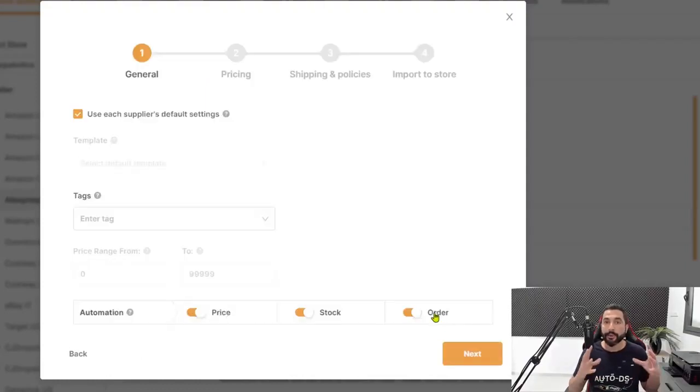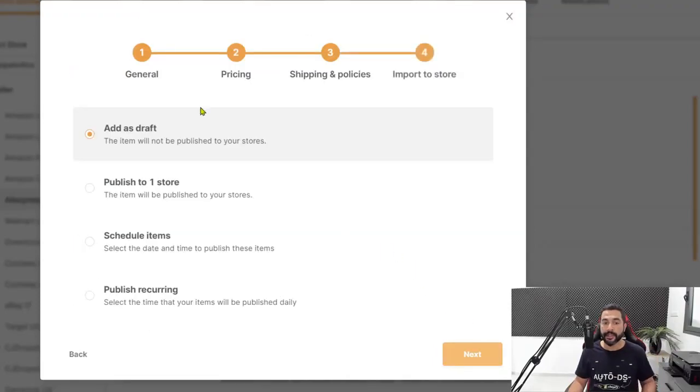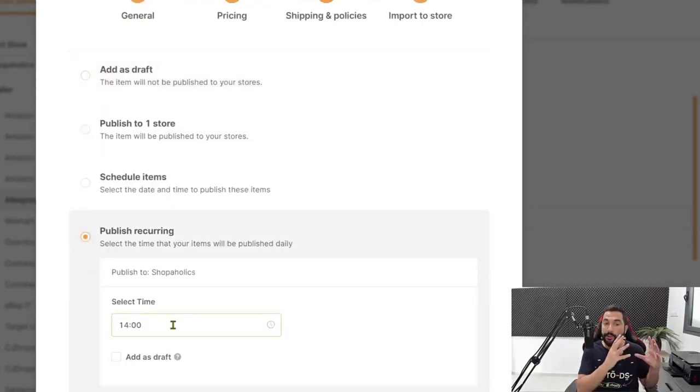Select the amount that you would like to add and click on next. And here you will go through the same import process, the same configuration settings, and at the end, what I would recommend to do is to make it a recurring upload, as you can see down here. And what this does is it goes through the same process every day. So if we went for 20 items that sold 3 times in the last month, it's going to add those products every day at 2:00 p.m.